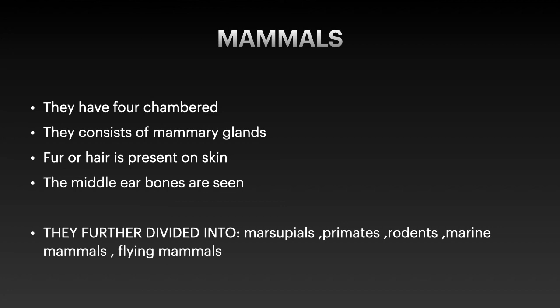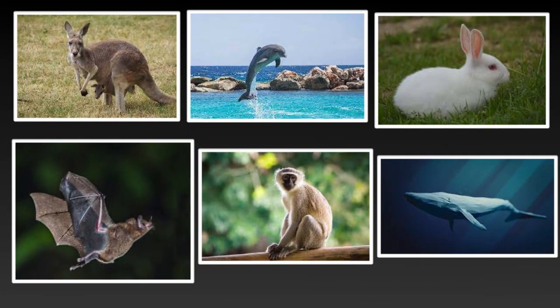So marsupials, primates, rodents, marine mammals, flying mammals, all these belong to the mammals, and all the characteristics which we have just learned, we are going to see in the mammals. So here you can observe marsupials, marine mammals, rodents, flying mammals, and primates.